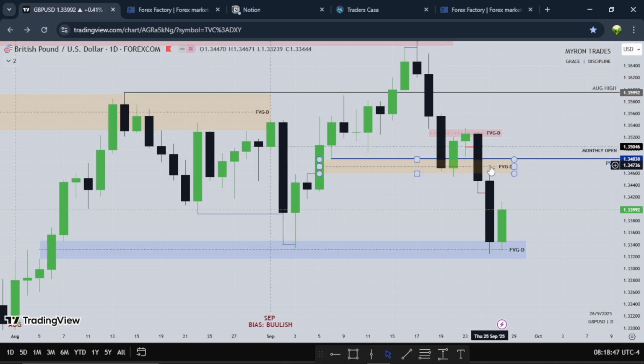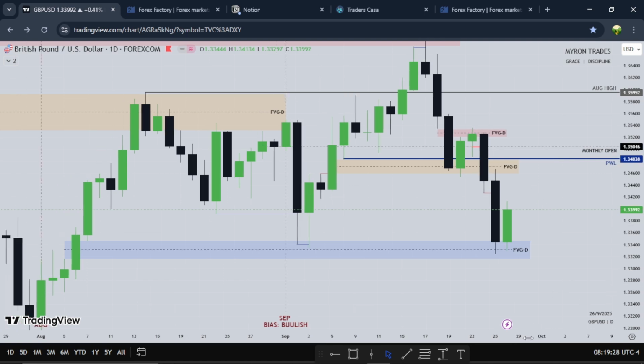These lows were taken out, this fair value gap here too. Price found resistance, and price found support at the midpoint of it. You can see when price dipped in at the first week of September, we see higher prices from this fair value gap, right? Now price has dipped into the fair value gap again, and we see Friday trading away from it. So for the new week, I want to see either this small fair value gap here or this upper one, or this one we retest and trade lower, right? Since the dollar is trading higher, since we're looking for higher prices on the dollar, I want to see pound go lower.